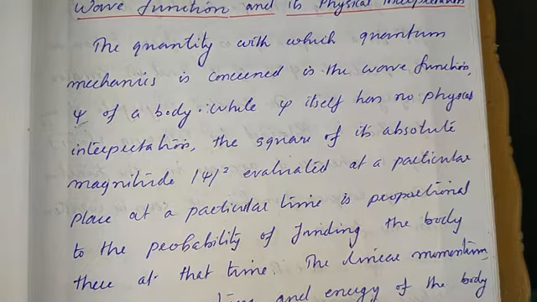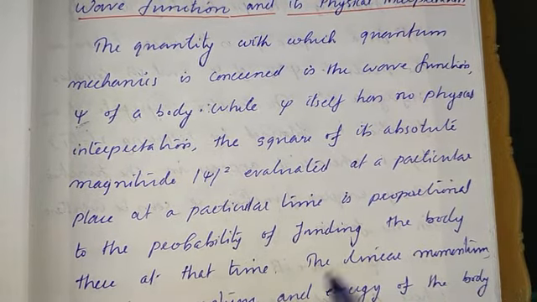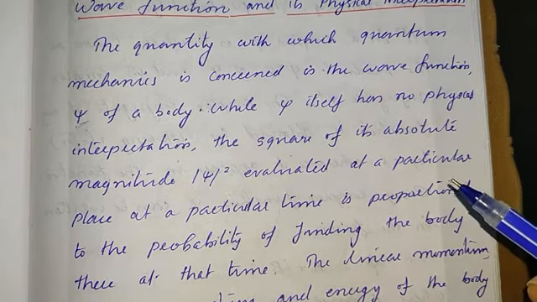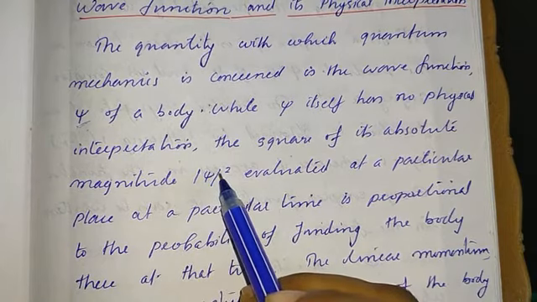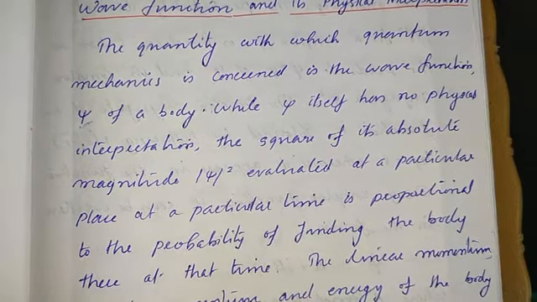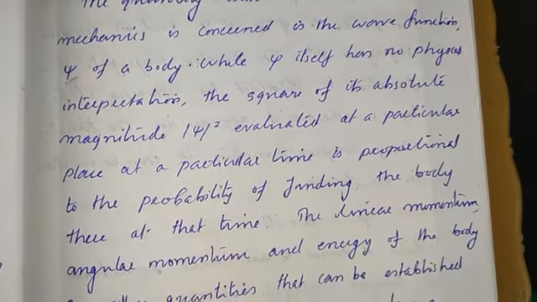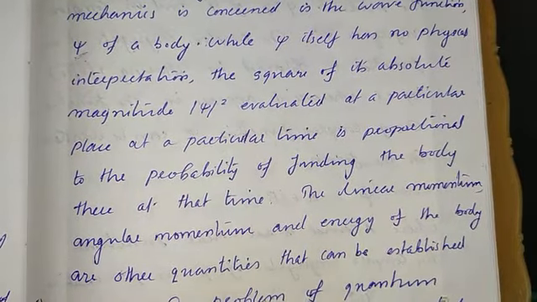Whenever a particle is moving, there is a wave associated with this matter particle, which is known as matter wave. We can find the probability of finding the particle by the absolute magnitude of this wave function. So psi square will give you a meaningful interpretation.